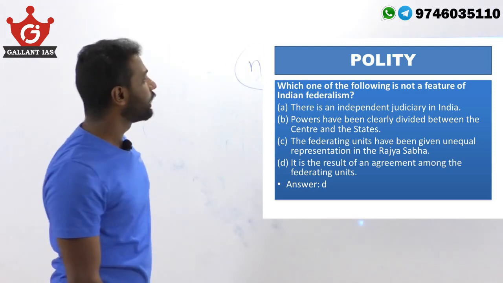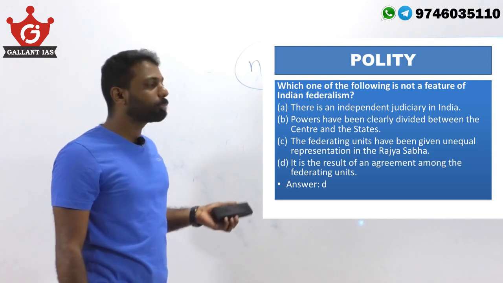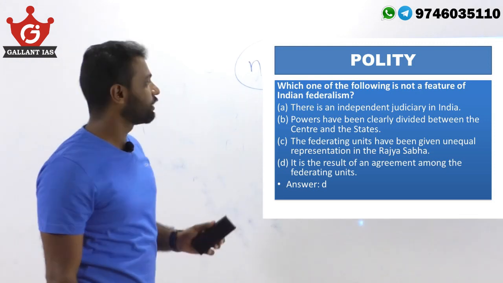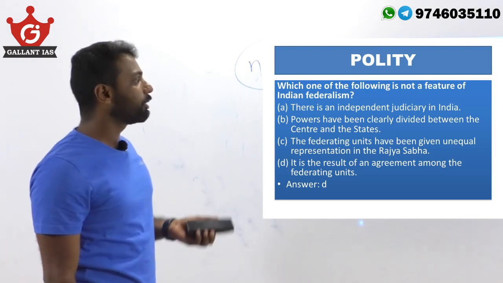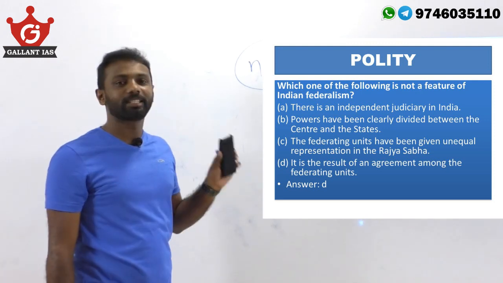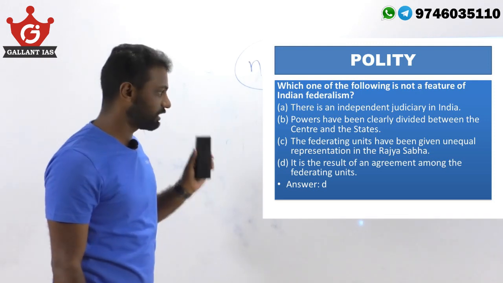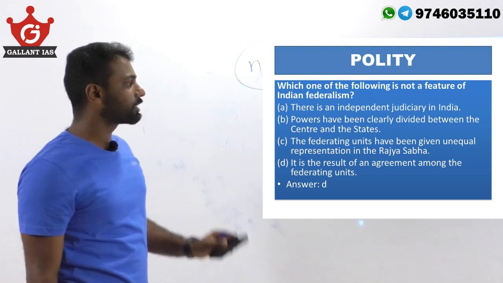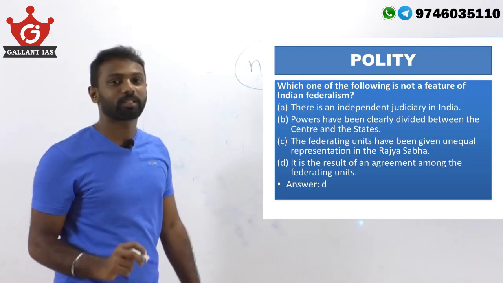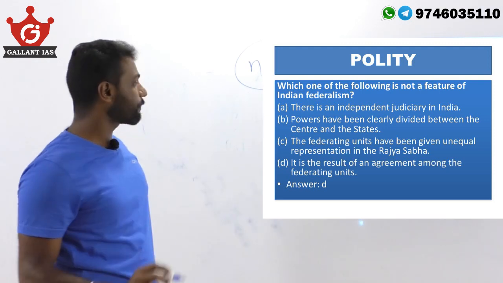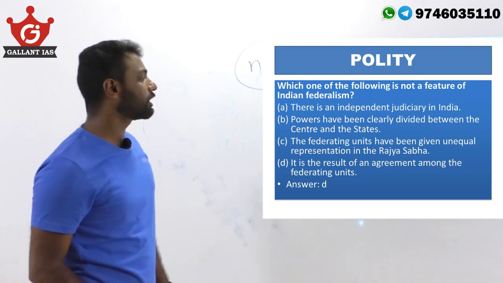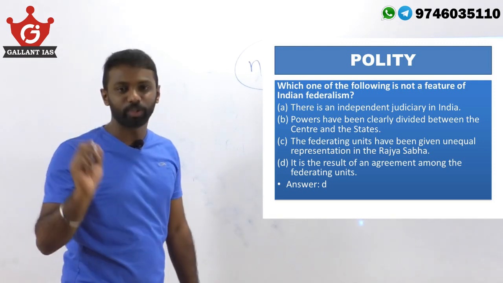Statement number 1. There is an independent judiciary in India. Statement B. Powers have been clearly divided between the center and states. Statement C. The federating units have been given unequal representation in the Rajya Sabha. Statement D. It is a result of agreement among the federating units.